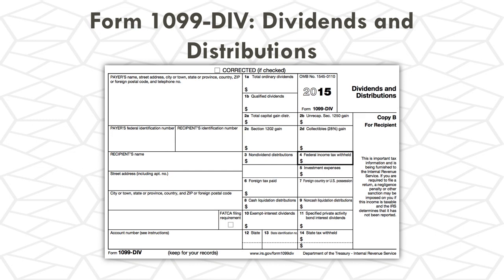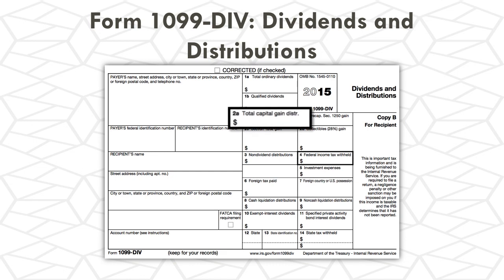Let's take a look now at the Form 1099-DIV, which reports dividends and distributions. Dividend income is most often going to be reported on this form. So let's take a closer look at each of the boxes that we will be looking at more in depth on this form. First we have 1A and 1B. 1A and 1B are going to report taxable dividends paid to the taxpayer during the tax year.